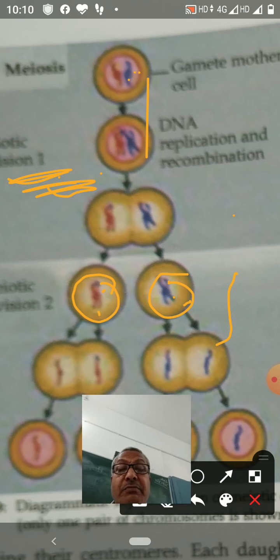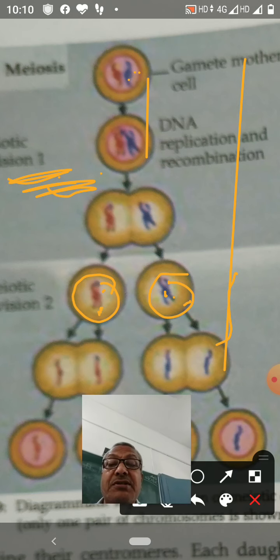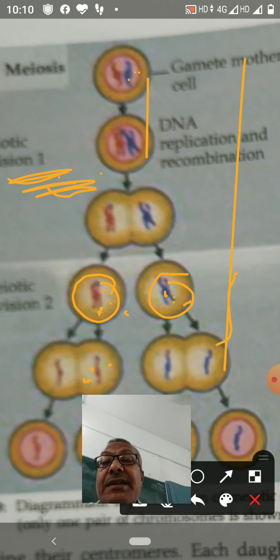Now next is meiosis 2. In meiosis 2, the daughter cells which are produced in meiosis 1, without entering the resting phase, interphase, are going to divide. So this division is like the mitotic division. Each cell will divide into two daughter cells. Each daughter cell has the same number of chromosomes.